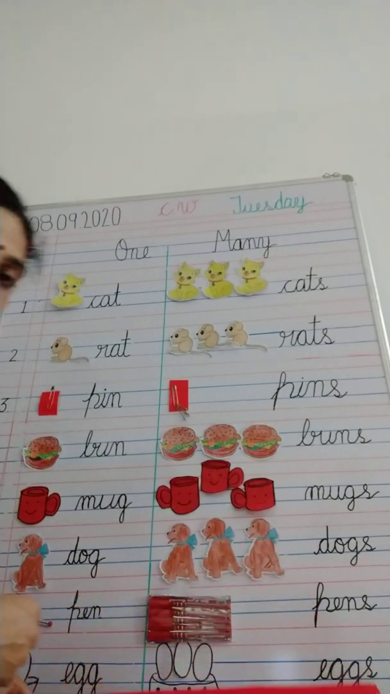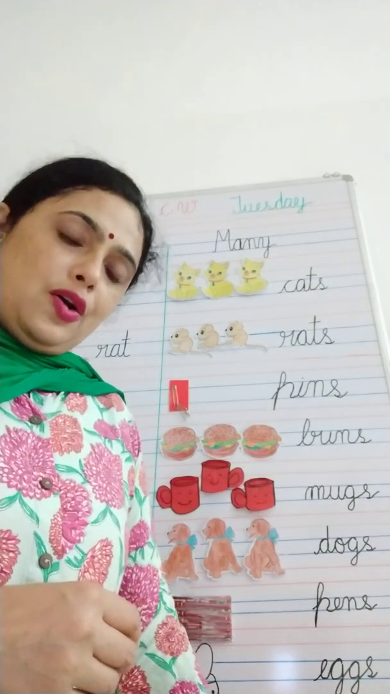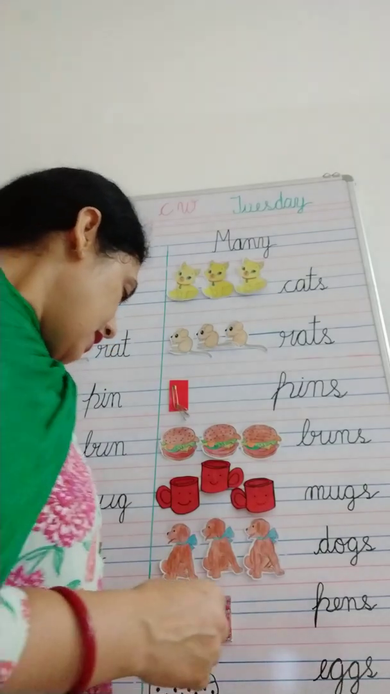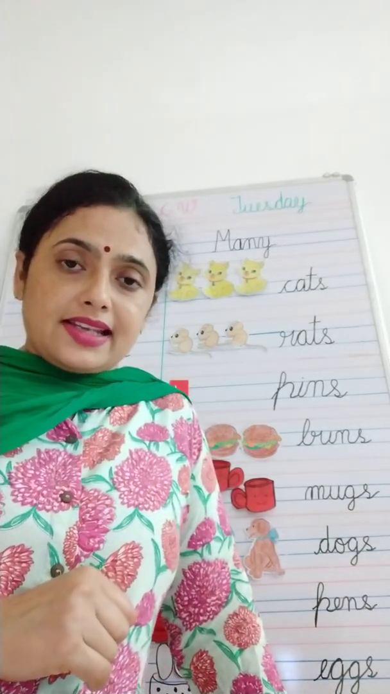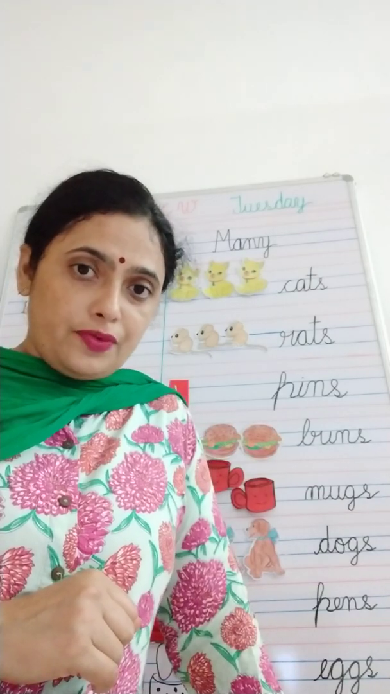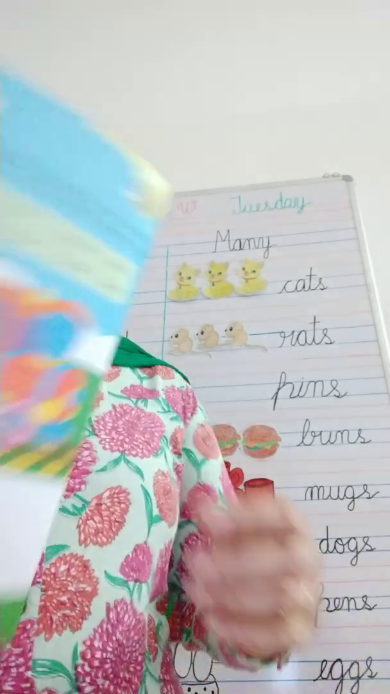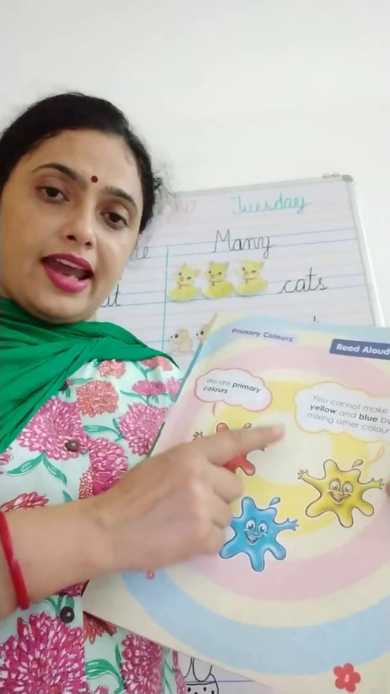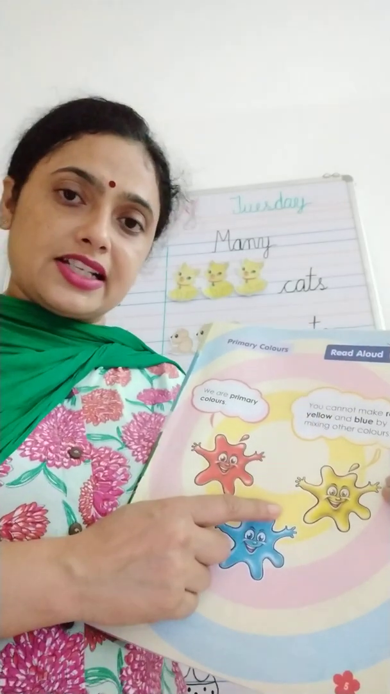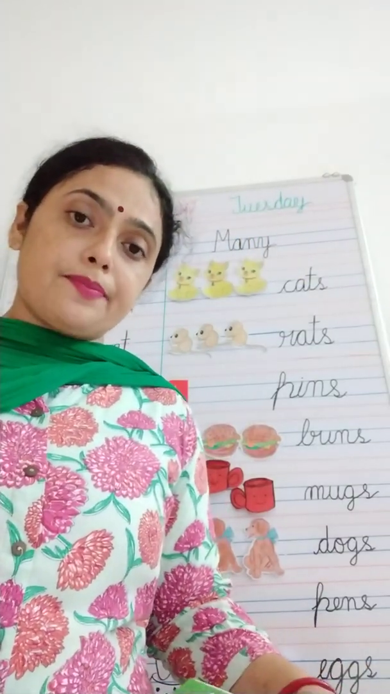So now do you understand the concept of one and many? Yes? Okay. So babies, do you remember the primary colors and secondary colors? Yes or no? Let's just revise. What are primary colors? Primary colors are red, blue and yellow, and these colors we cannot get by mixing other colors. Yes, and we have done many colors, and last time we were doing brown color.